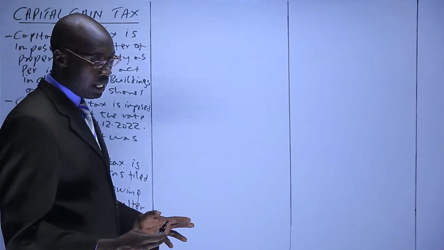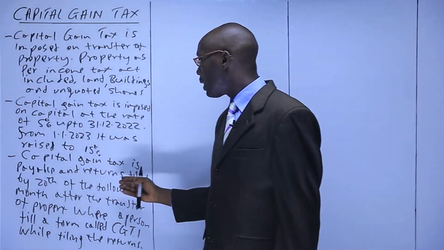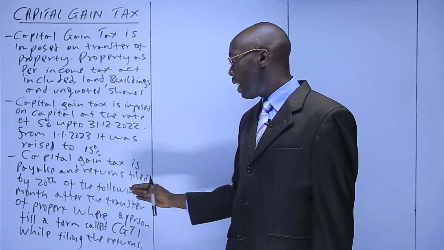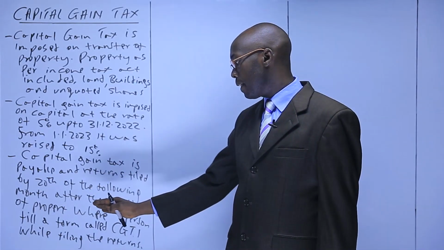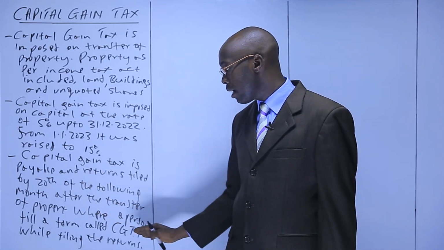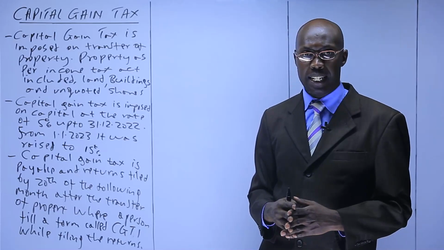What I had not mentioned earlier on is that capital gain tax is payable and returns filed by 20th of the following month after the month of the transfer of property, where a person fills a form called CGT1 while filing the returns.